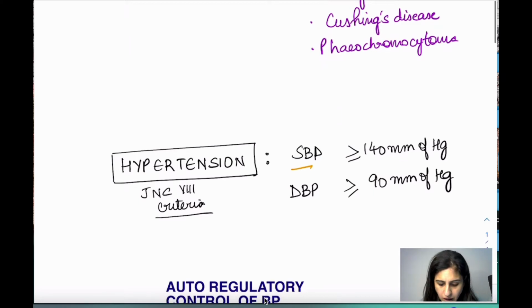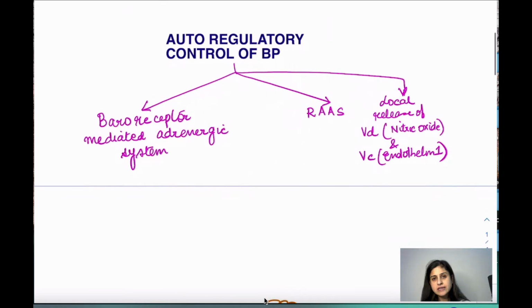Now, before I go into the drugs, we will see how your blood pressure is regulated. We've already done it, you must have done it in physiology beforehand. Just a revision of what happens. How is your normal blood pressure in the body regulated?